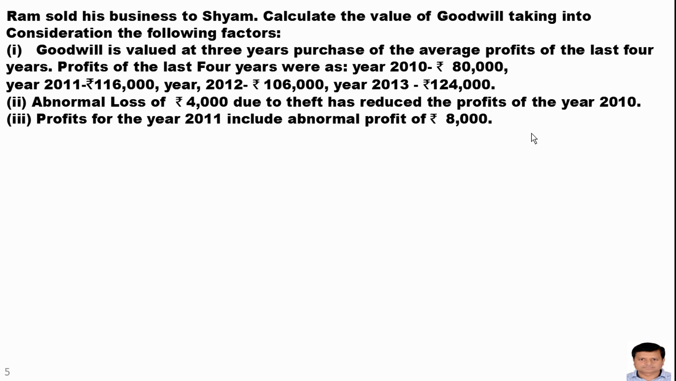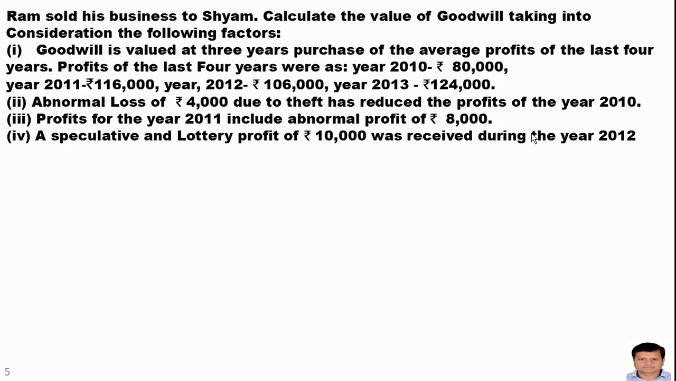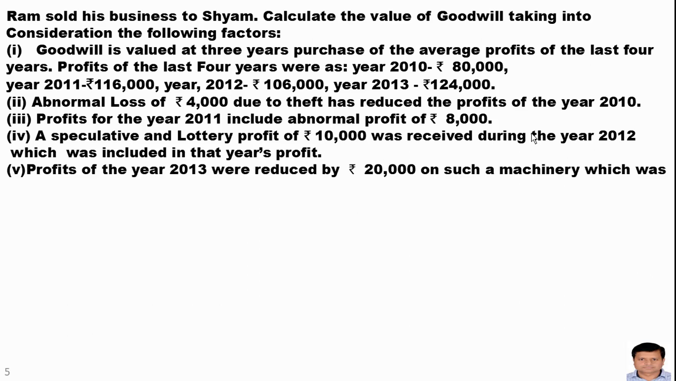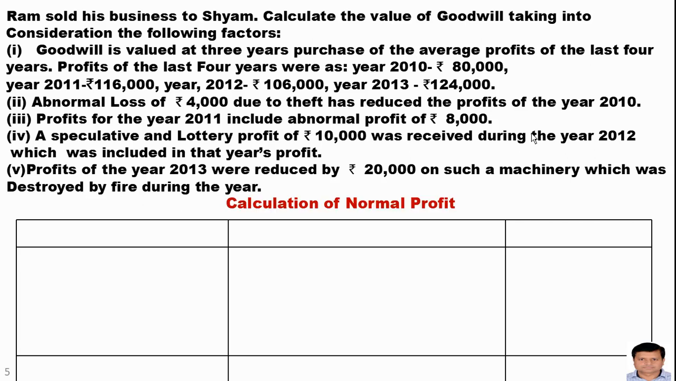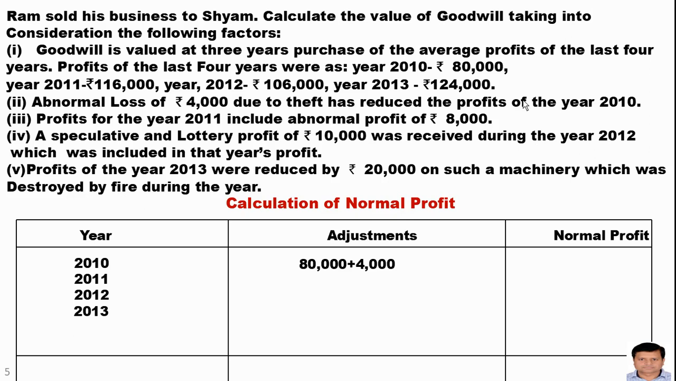Profit for the year 2011 includes abnormal profit of rupees 8,000. A speculative and lottery profit of rupees 10,000 was received during the year 2012, which was included in that year's profit. Profit of the year 2013 was reduced by 20,000 on a machinery which was destroyed by fire during the year. So first we will calculate the amount of normal profit: year, adjustments and normal profit. Now the years are 2010, 11, 12, 13.